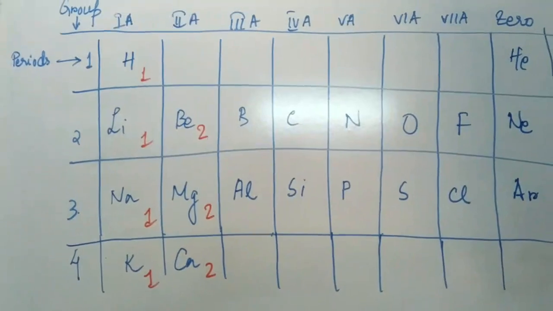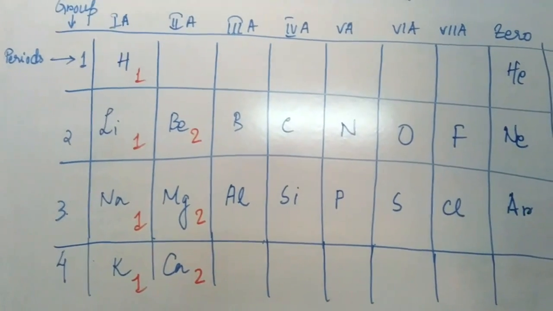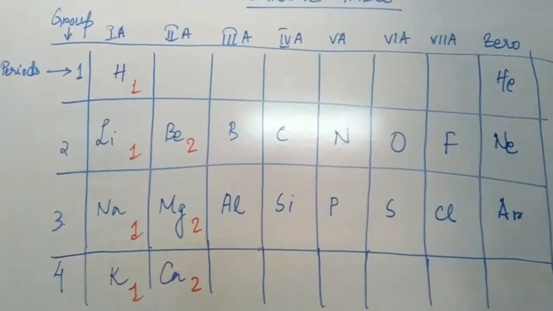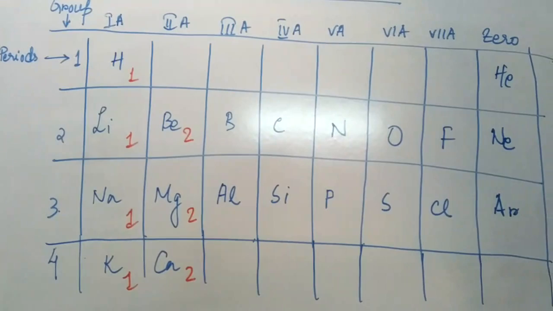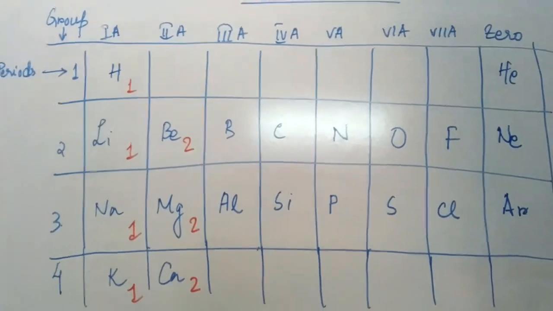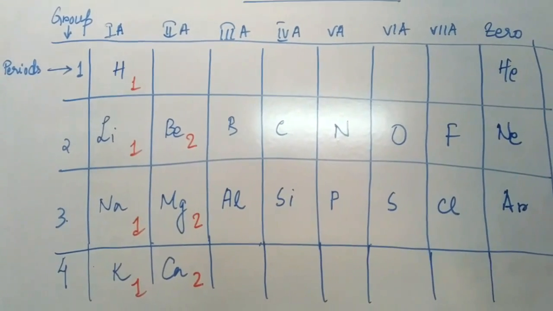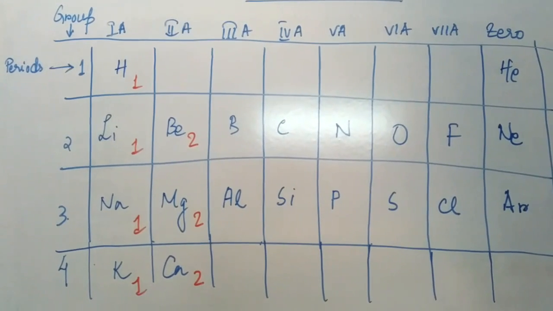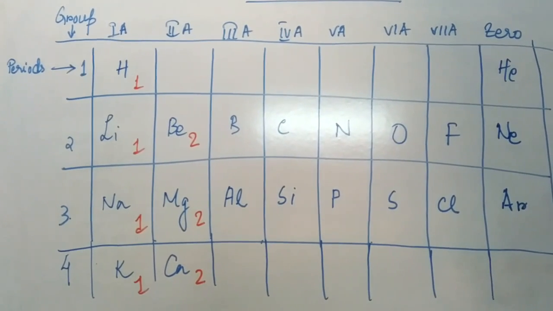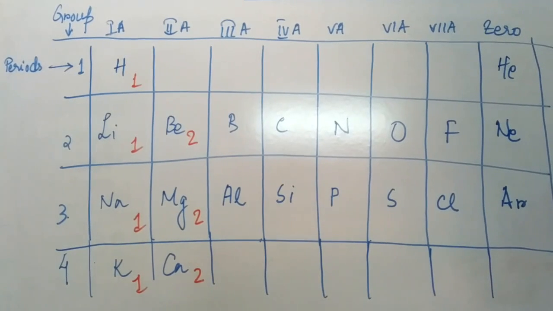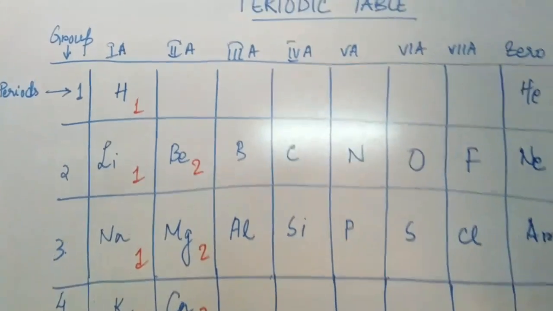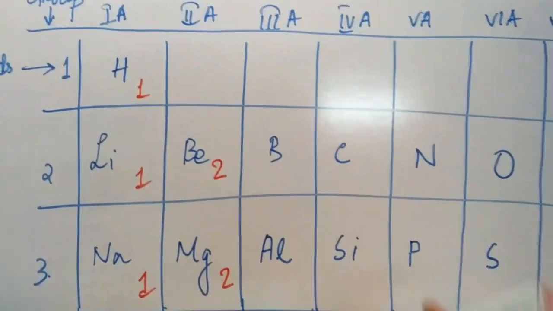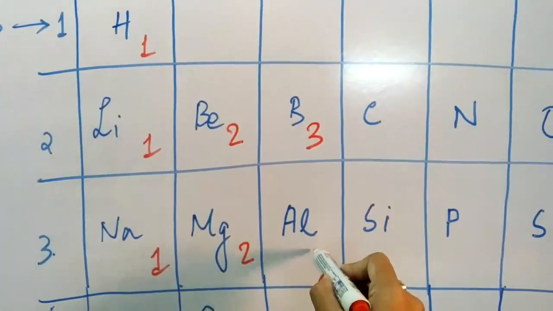Now for elements in the third group, that is boron, aluminium, they are having 3 electrons in their last shell, so they will be combining 3 electrons with other atoms in order to attain the stable state. So their valency will be 3, and over here it will be 3.